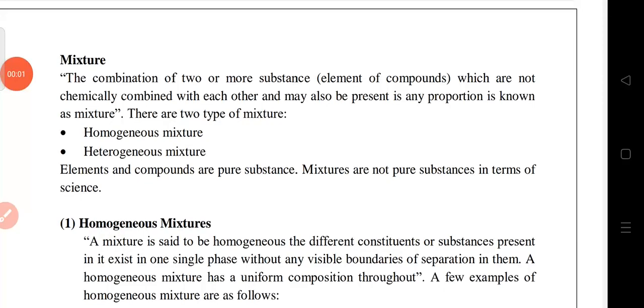Good morning, children. We have already discussed pure substances: what kinds of pure substances we can get, what pure substances are, elements, compounds, metals, non-metals, metalloids. That portion we have already discussed. So now we are coming to the next portion, that is mixture.